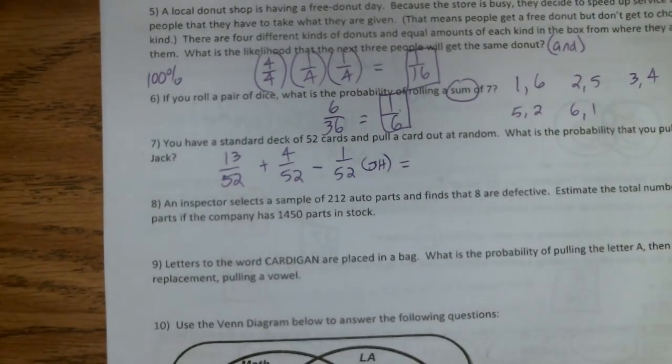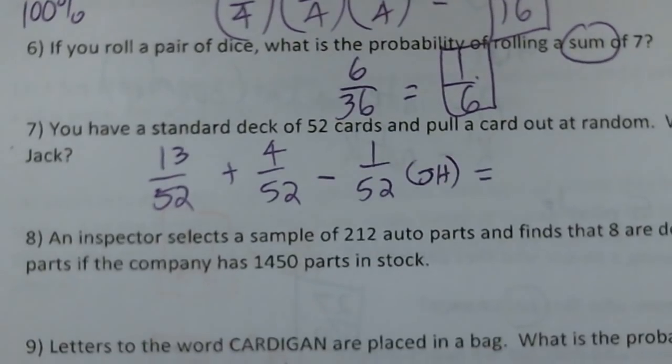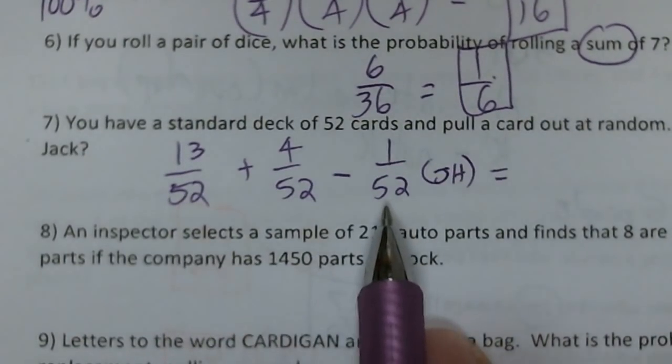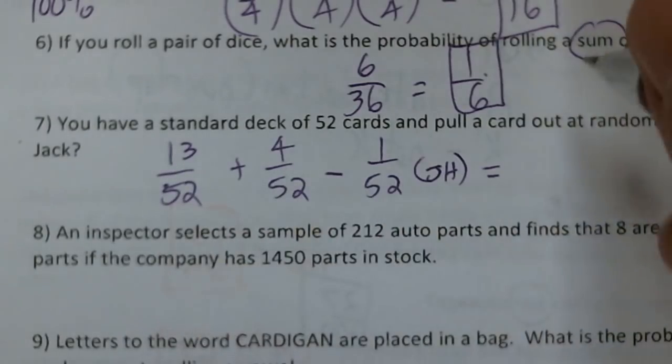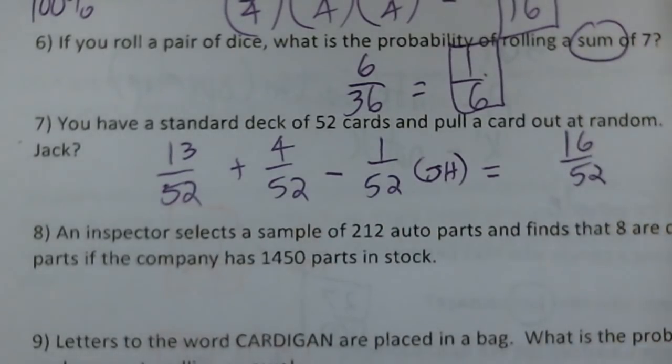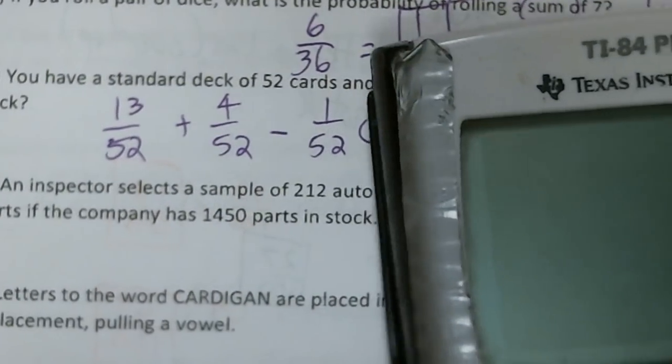Okay, so let me zoom back in. Now when you have a common denominator, guys, all you do is add or subtract across the top. 13 plus 4 is 17, minus 1 is 16 out of 52. If you do have common denominators, please just type it in on your calculator.